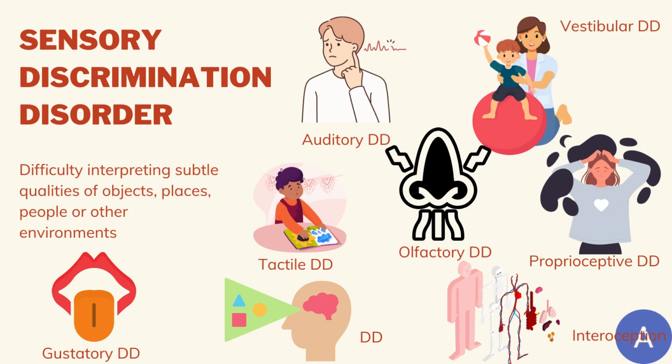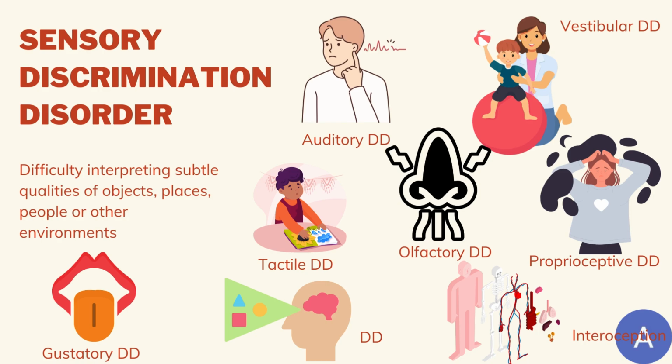Vestibular DD, difficulty interpreting characteristics of sensory stimuli experienced through movement of the body through space or against gravity. Proprioceptive DD, difficulty determining or interpreting characteristics of sensory stimuli experienced through use of the muscles and joints.